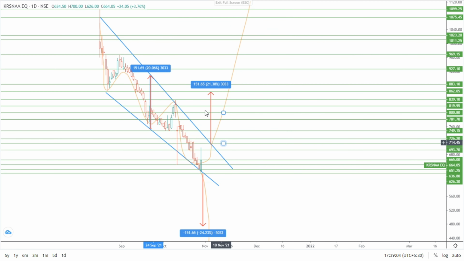If breakout happens, then it will go upside. That is, a 151 rupees up movement can be seen after breakout of this pattern. Wherever it breaks this resistance, a 151 rupees upside movement can be seen in the stock in coming days after the breakout. And if breakdown happens, then in coming days the stock will fall 151 rupees downside, and a huge drop can be seen, approximately 24%. Okay, this is the analysis of Krishna Diagnostics.